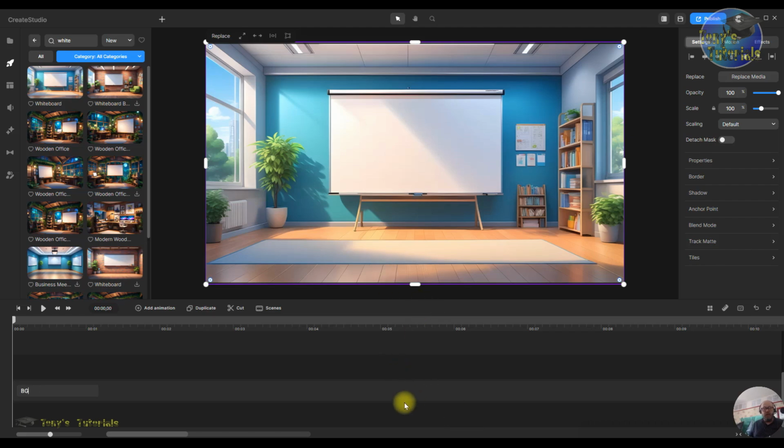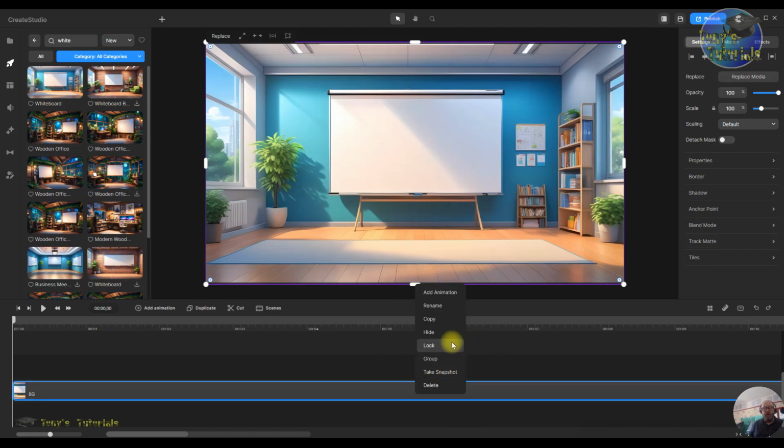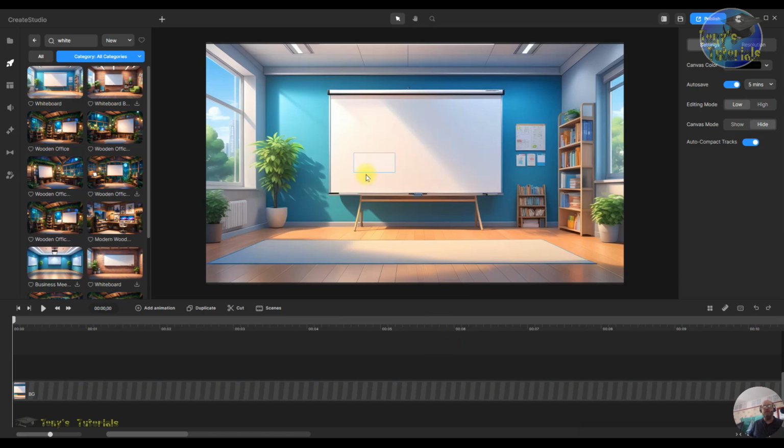I also want to right click on it again and lock it, so that means I won't be able to move it. Right, so I can't move the background. The only way you're going to move the background is if you unlock it and then mess about with it after. Okay, next we're going to come out of the background by left clicking on the back arrow button there.